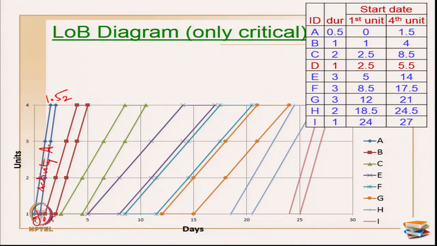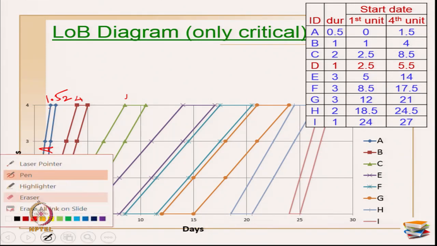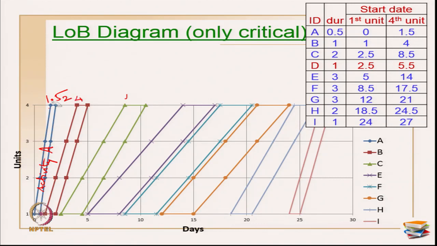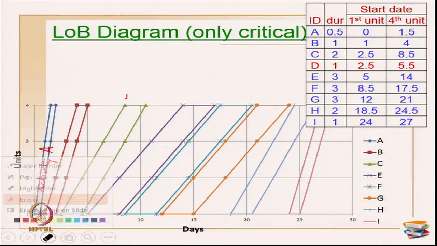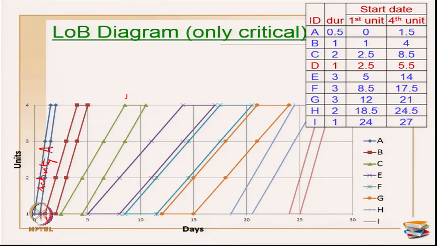Activity A. Now, I am starting with activity B. The first unit is starting on 1. I am having a 0.5 buffer, start buffer, that is why it's starting on 1, and the fourth unit is starting on 4. So, this is 1 and this is 4. Adding duration of B, 1 plus 1 is 2, 4 plus 1 is 5. So, now I got all the 4 values, so I can plot my activity B.